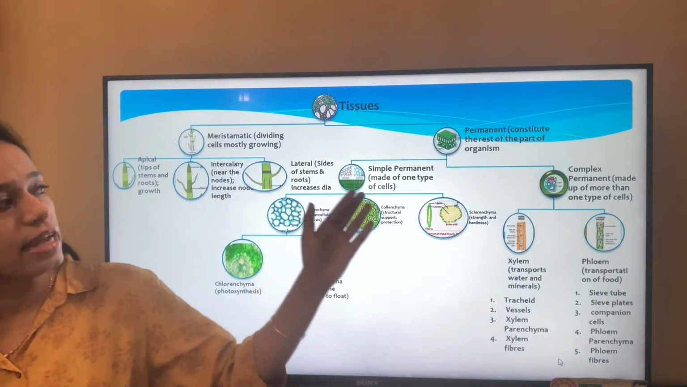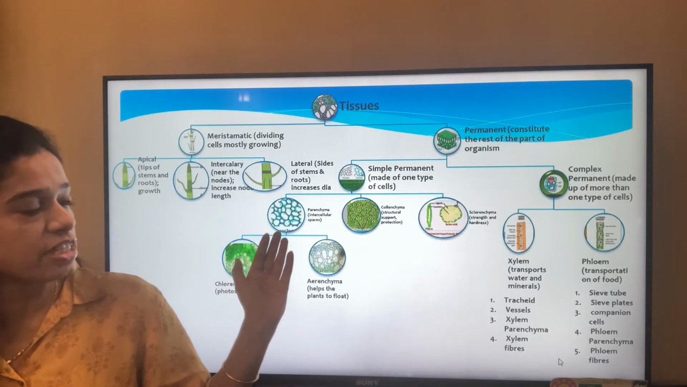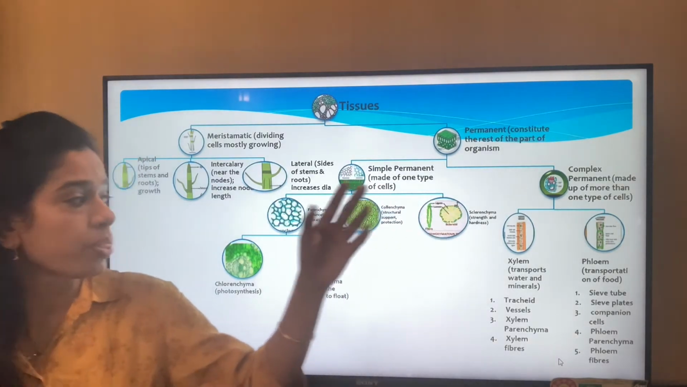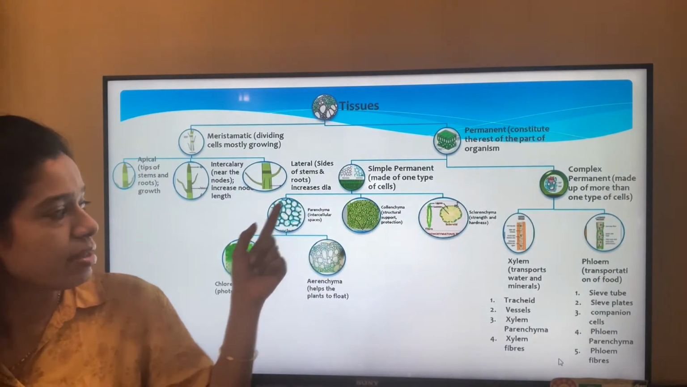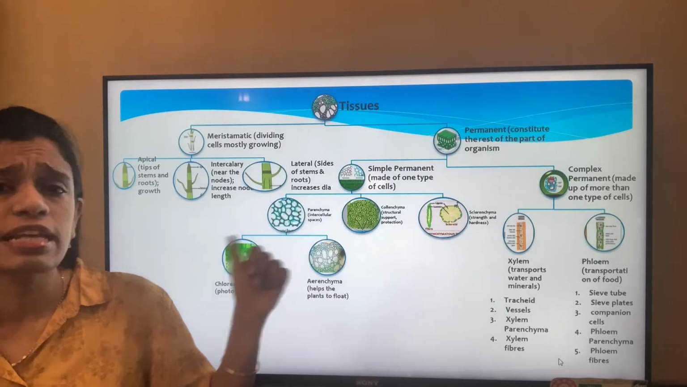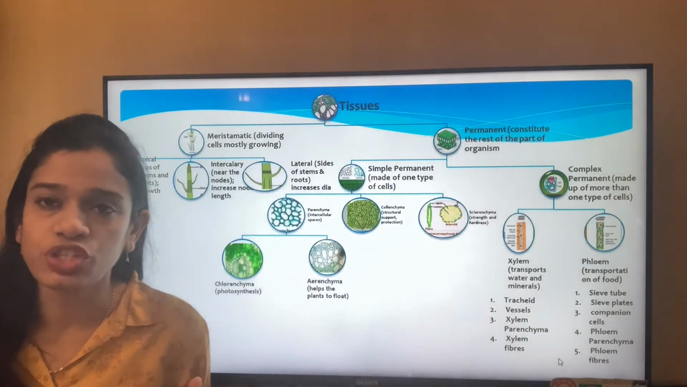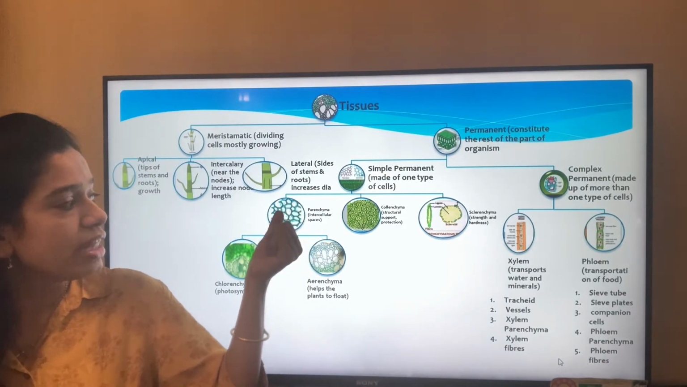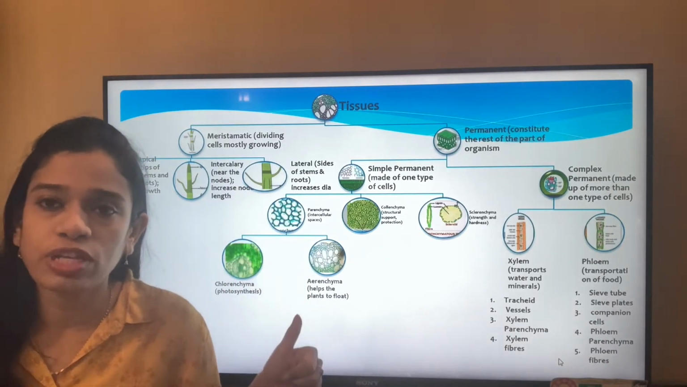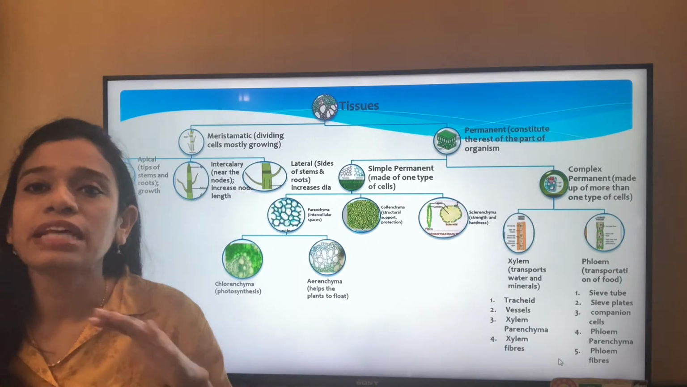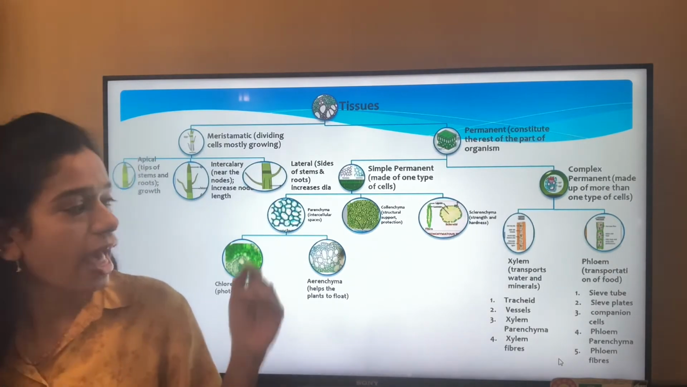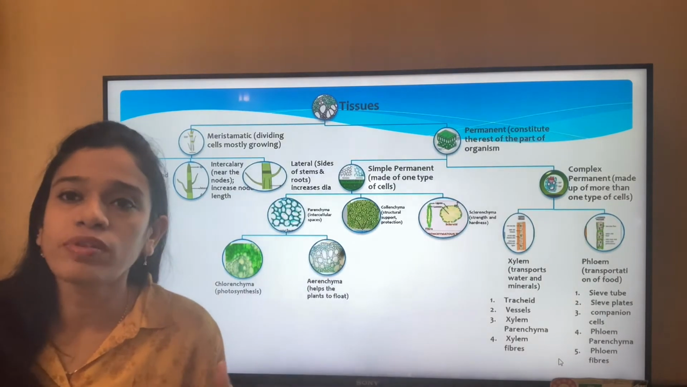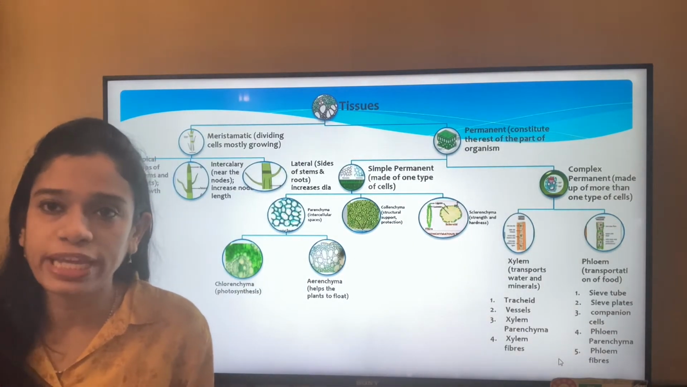Now let's understand what is there under simple. First thing is parenchyma, collenchyma and sclerenchyma. In the parenchyma, you can see the cells are not very tightly arranged. The cells are loosely arranged, so you can see the intercellular spaces. The cells are all of the same type and have some intercellular spaces. This is found mostly throughout the plant body.